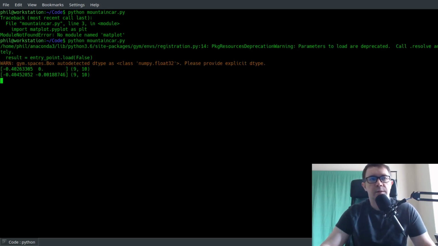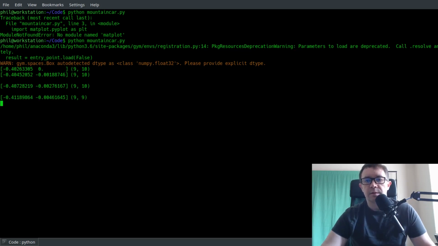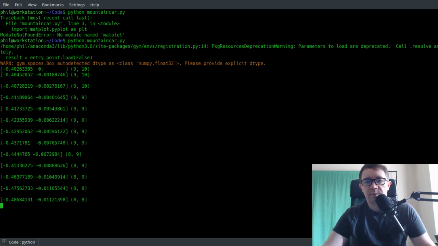Alright, there we go. Okay, so our observation comes out as the initial state is minus 0.40 and 0 velocity. So that puts it in bucket 9 and bucket 10 for velocity, respectively. So minus 0.4 and minus 0.0018. Okay, that makes sense. So let's keep running that, and you can see that as the velocity changes, it moves from the 10th bucket into the 9th, right? So pressing it more times, you can see that it eventually transitions into the state 8, 9.